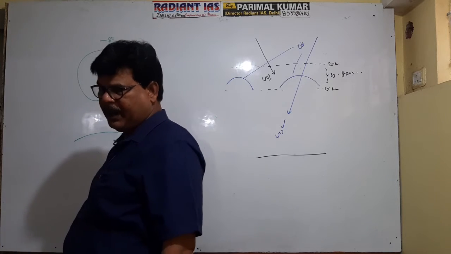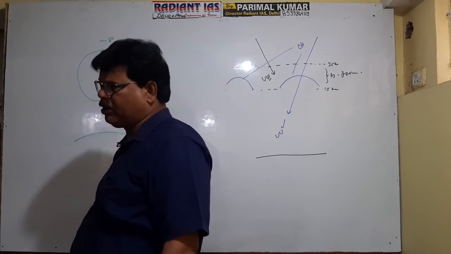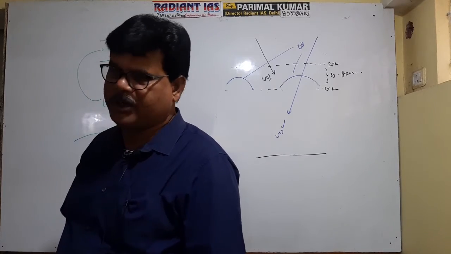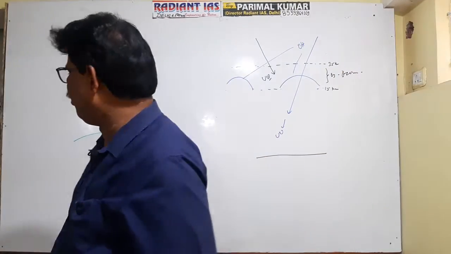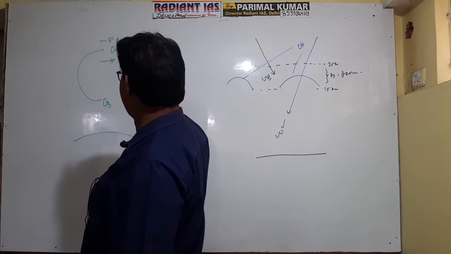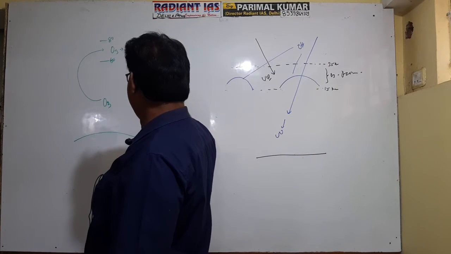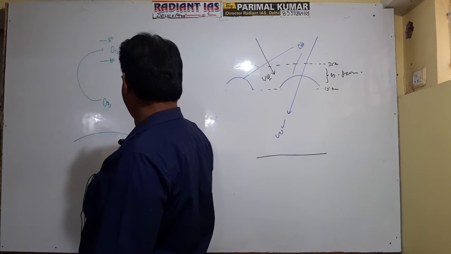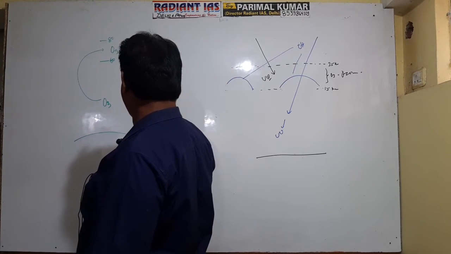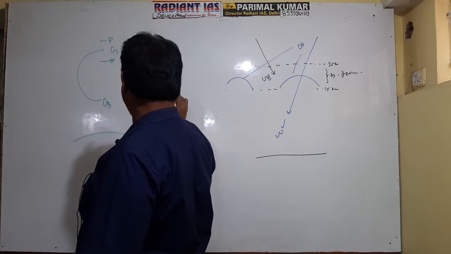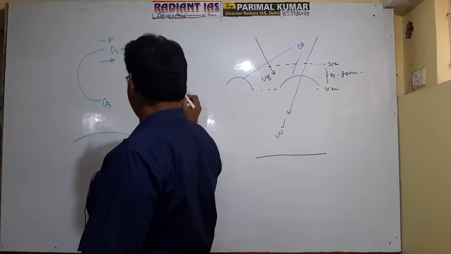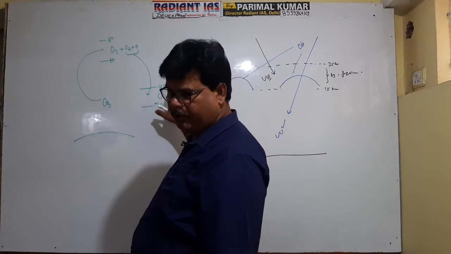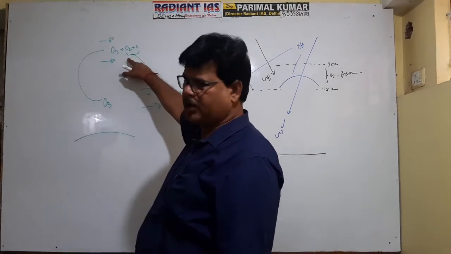It means destruction of ozone normally occurs at the height of 60 to 80 kilometers. The molecular and atomic oxygen thus produced, during atmospheric circulation, reach between 30 to 40 kilometers, where they recombine to form O3. This is the process of formation of ozone, and the earlier one is the process of destruction of ozone.